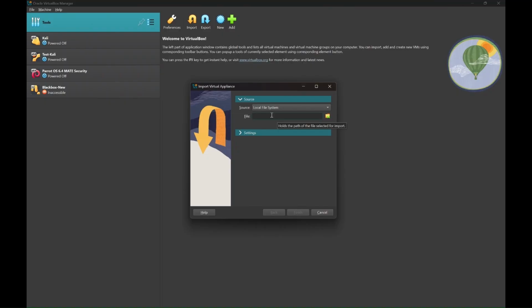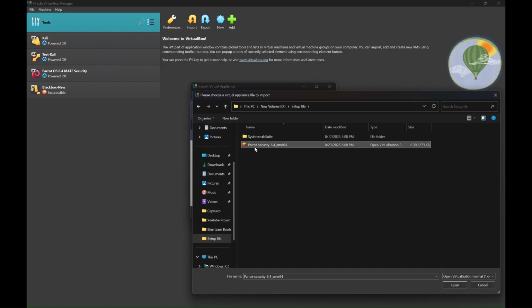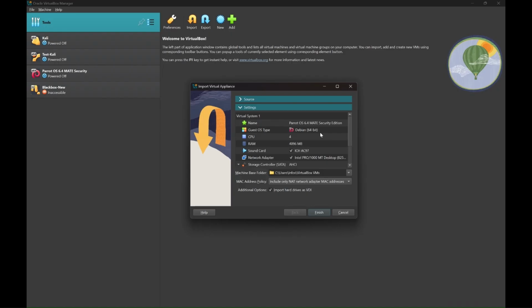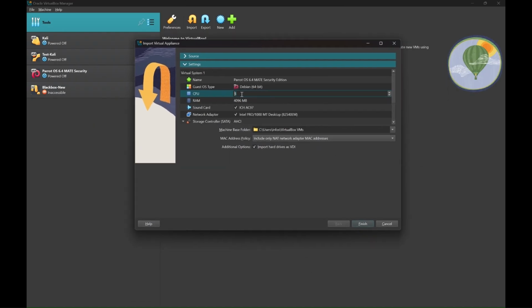Open the file, and instead of creating a new VM from scratch, we are doing it the lazy pro gamer move. So just import the file from the downloaded folder. And if you want to change the default settings, you can change it. You can provide the CPU, RAM.